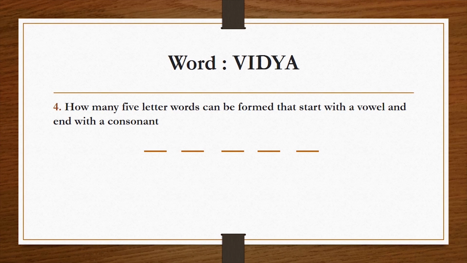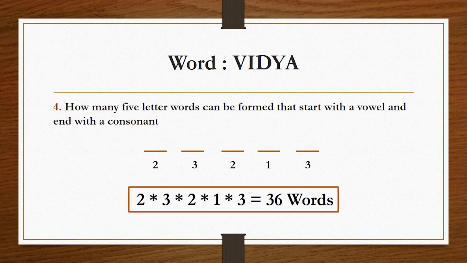The solution to this problem is, we have five placeholders. The first placeholder can be filled with any of the two vowels in two ways. In similar fashion, the last placeholder can be filled with any of the three consonants in three ways. Now we are left with three placeholders and three letters. So the first placeholder can be filled with any of the three letters in three ways. The next can be filled in two ways and the last can be filled in one way. So the solution is 2 into 3 into 2 into 1 into 3, that is 36 words.